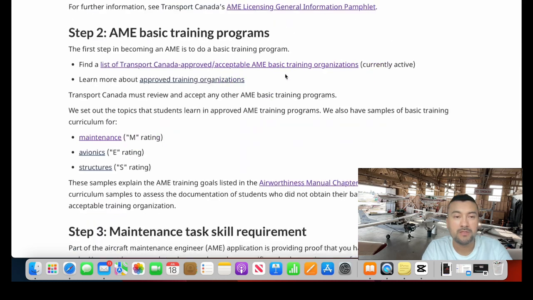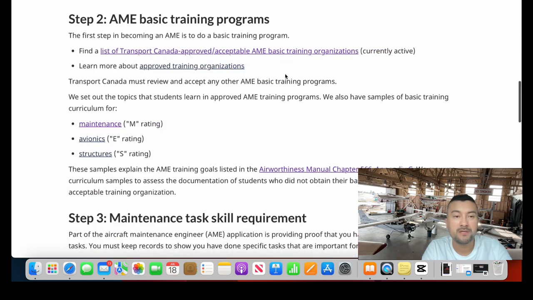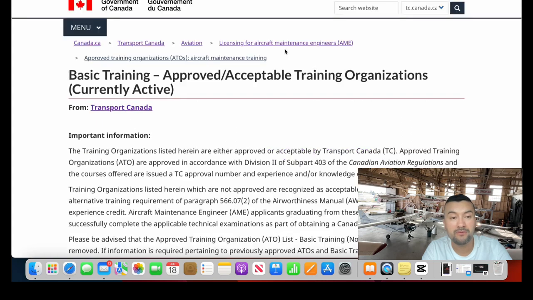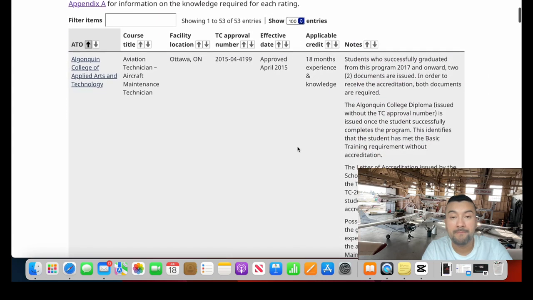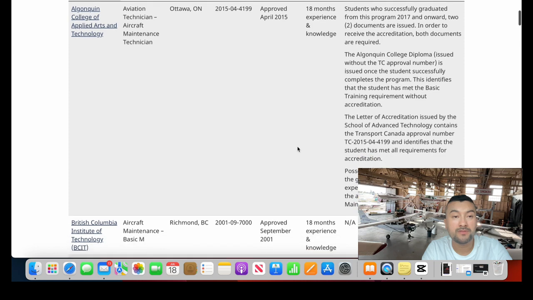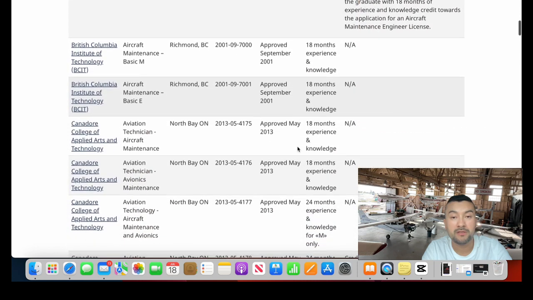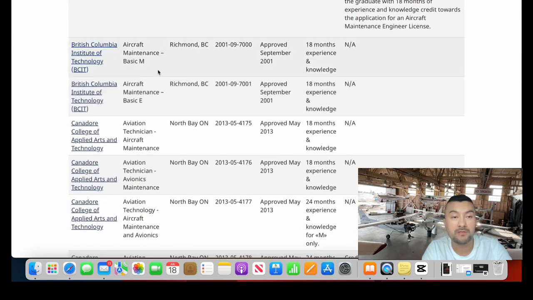Step 2 is AME basic training programs. The first step in becoming an AME is to do a basic training program. And in this link, we can find all the approved and acceptable AME basic training organizations currently active in Canada. For example, British Columbia Institute of Technology.